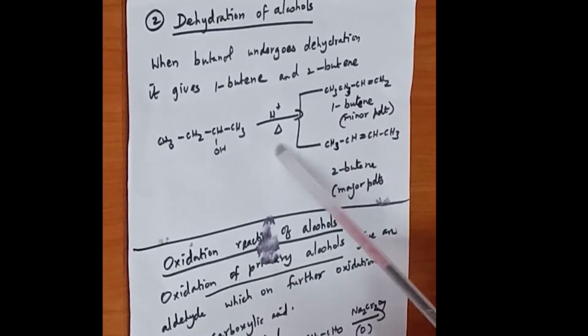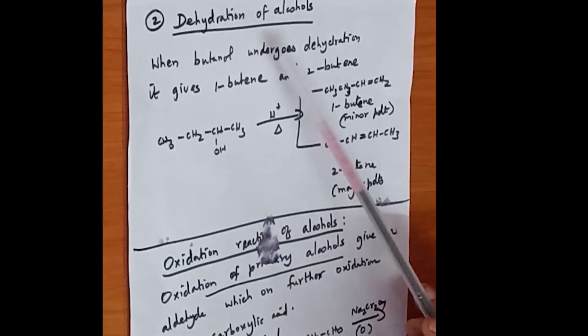This is another example. First we saw dehydrohalogenation of 2-bromobutane. There are 2 products, 2-butene and 1-butene. 2-butene is the major product, because alkenes that contain less number of hydrogen atoms attached to the carbon-carbon double bond will be the major product, or the most substituted product, or more stable. Right, so that will be the major product.